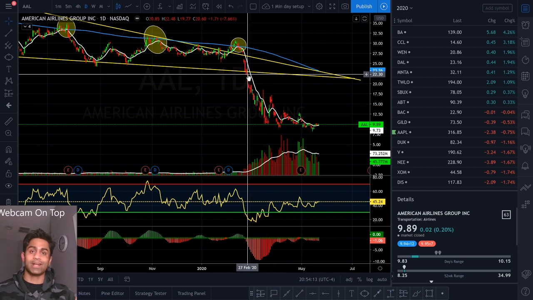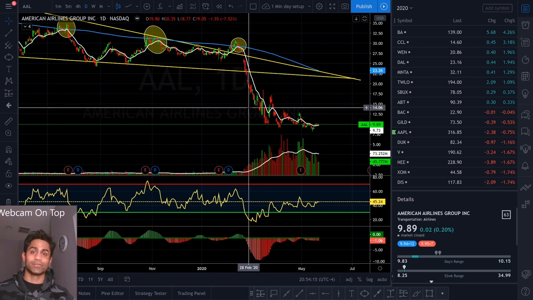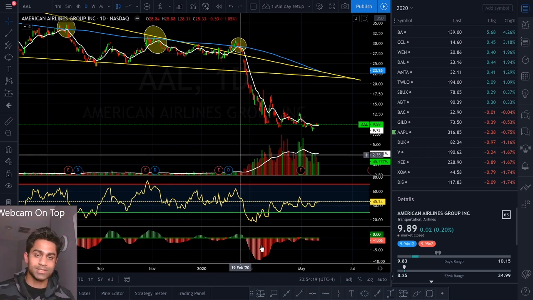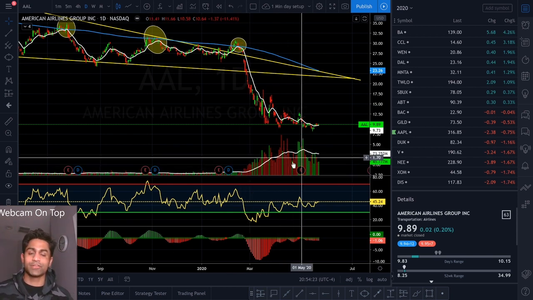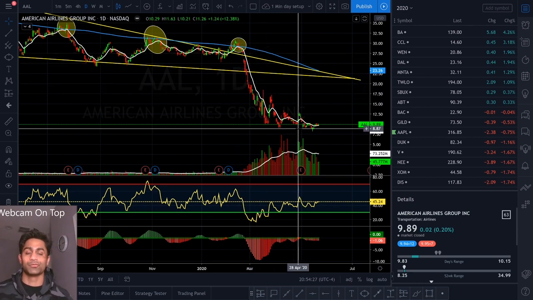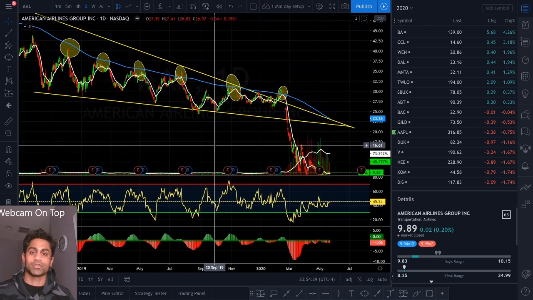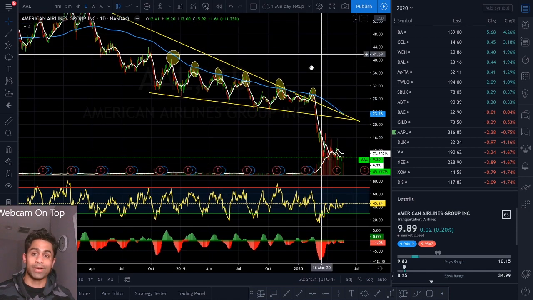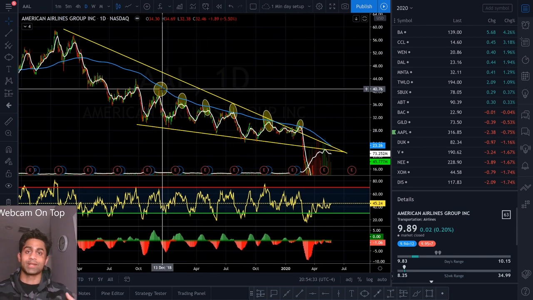So with this COVID-19 volatility, we've seen an increase in volume and the amount of shares being traded for these airline stocks. And due to this increased volume, we've seen a massive sell-off, which has led to such a sudden change in direction for American Airlines. But it was also setting up for a breakout or a breakdown in either direction anyway from a technical standpoint.